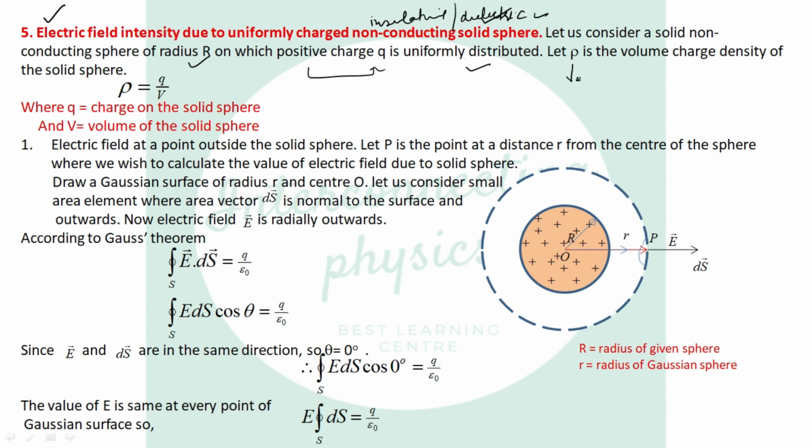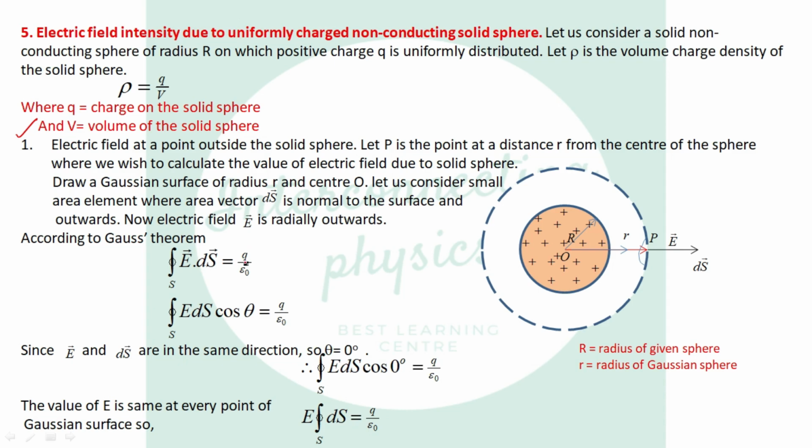Why do we take rho here? Because the charge is distributed over the whole volume of the sphere. So we take rho as the volume charge density, which is Q divided by V. Q is the charge on the solid sphere and V is the volume of the solid sphere of radius R. Now come to the first part, that is the electric field at a point outside the solid sphere. So be fast now because the steps are the same.